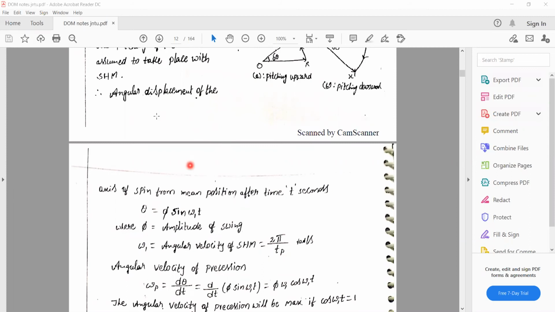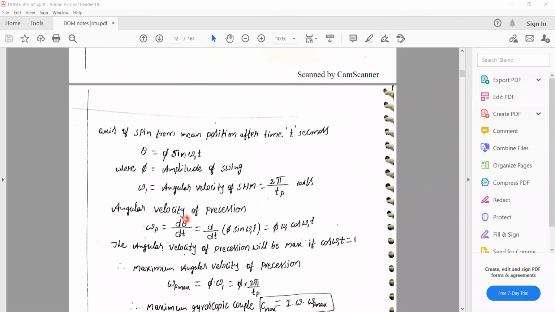Now this is the angular displacement, but we want to find out the angular velocity. So the angular velocity of precession, omega p, equals d theta by dt, that means differentiating the displacement. It may also be written as d by dt of phi sine omega 1 t. While we do the differentiation, the value is phi omega 1 cos omega 1 t.